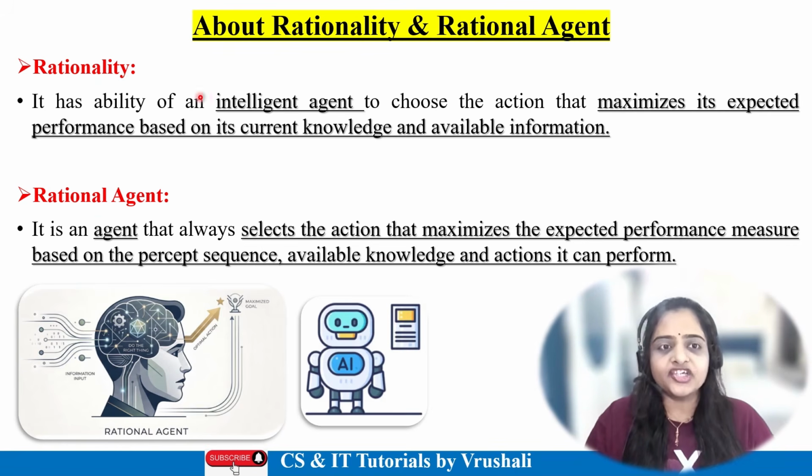As per the definition, rationality means the ability of an intelligent agent to select the maximum expected performance based on current knowledge and available information. So this is called rationality. Now let's discuss this in detail with examples.